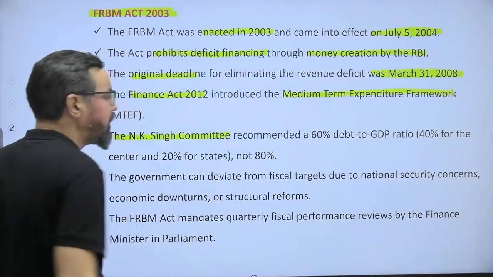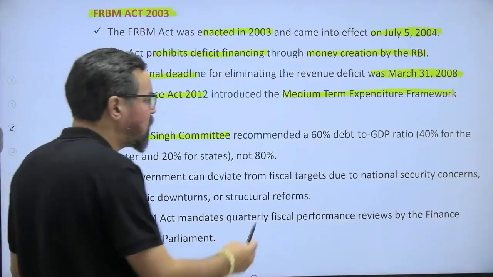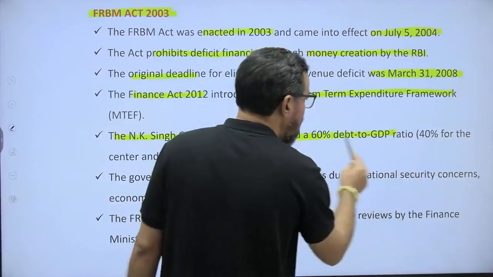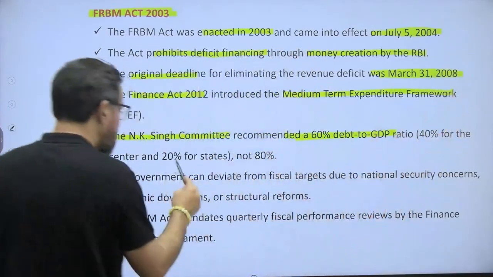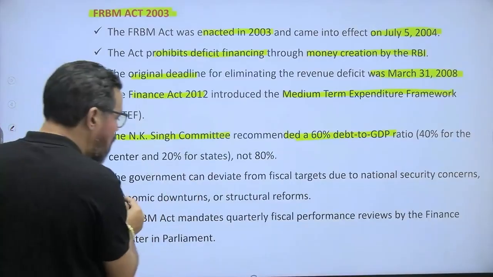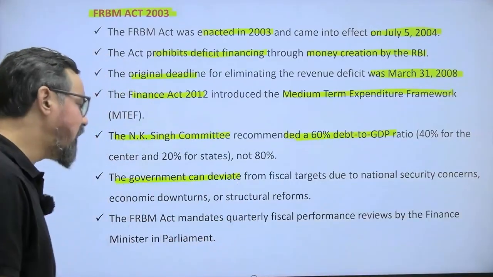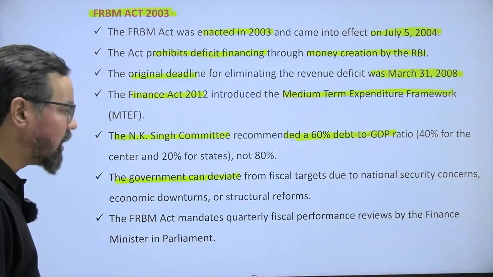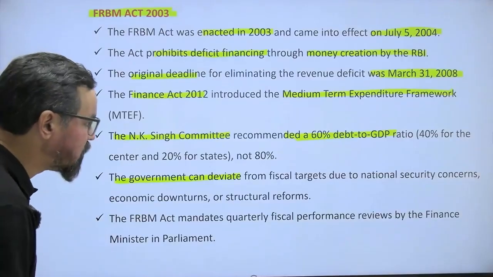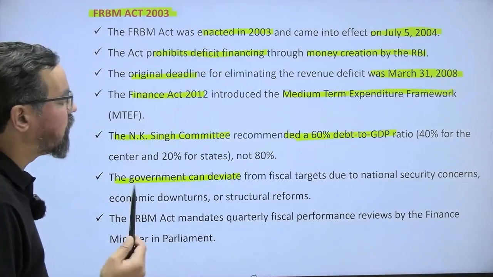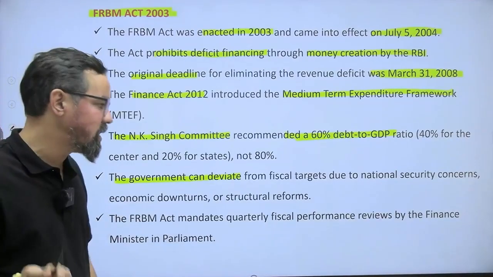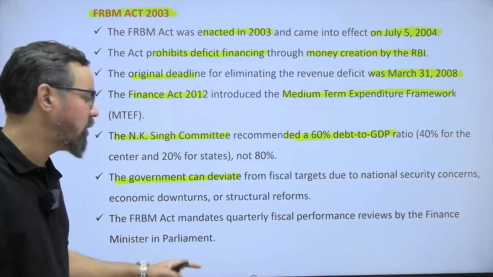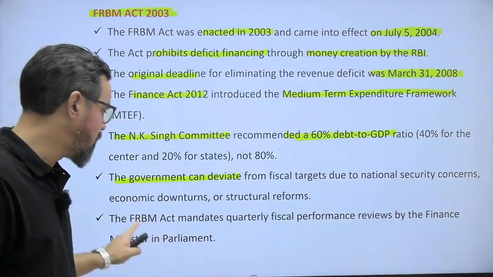The NK Singh committee recommended a 60% debt to GDP ratio, which is 40% for the center and 20% for the states. The government can deviate from the fiscal targets due to national security concerns, economic downturns, or economic reforms and others.